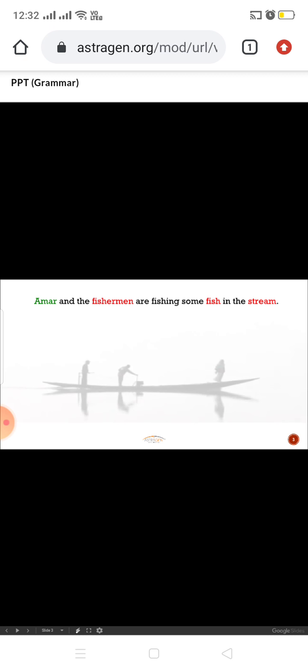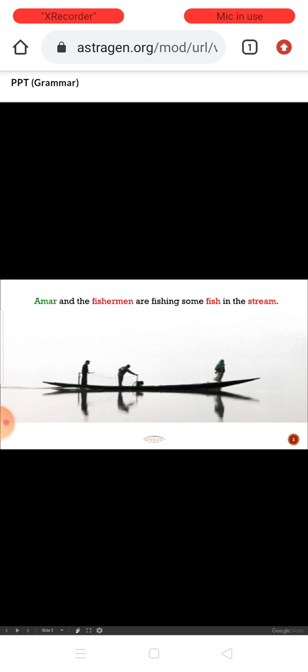Here, Amar and the fisherman are fishing some fish in the stream. What happened here? Stream is here. You can observe common and proper nouns in this sentence also. Okay, look at the picture here now. Yes, it is a cool weather, right? Very cool, very cool weather. Generally winter has this weather, right?